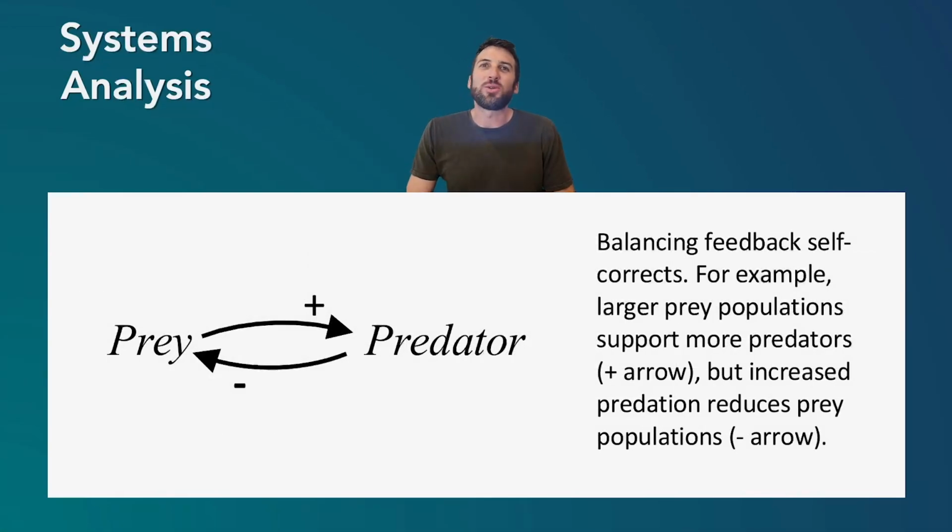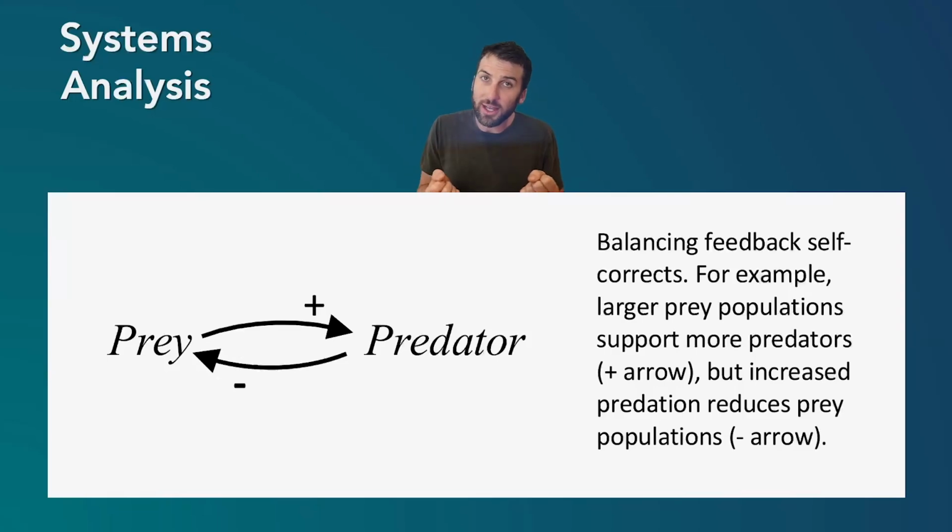So another approach to system analysis is these tools called causal loop diagrams. And causal loop diagrams identify, is the relationship between two factors direct? That means they both go up or both go down at the same time, or indirect. If one goes up, the other goes down. If one goes down, the other goes up. Now, direct relationships are represented by a plus arrow. So in this example here, you see there's prey and predator. When there's more prey, like let's say there are rabbits, then there could be more predators like wolves. So a larger prey population supports larger predator populations.